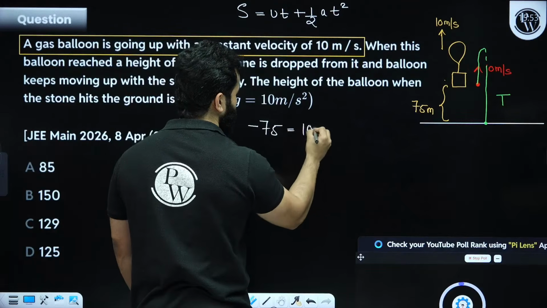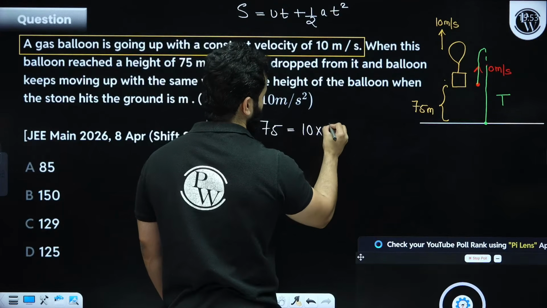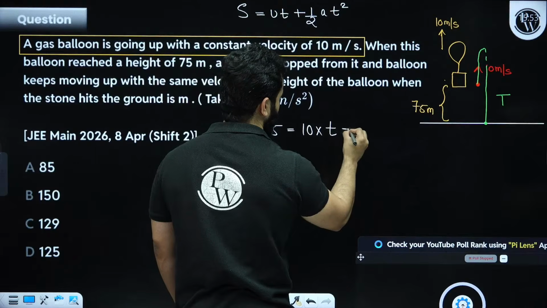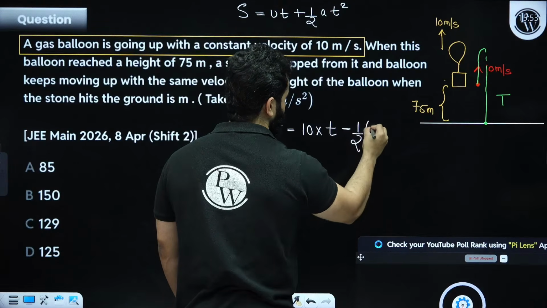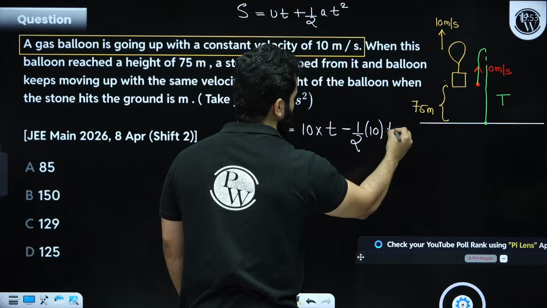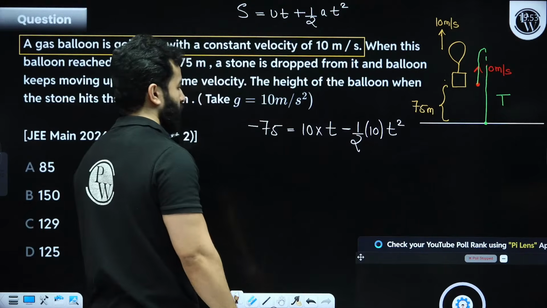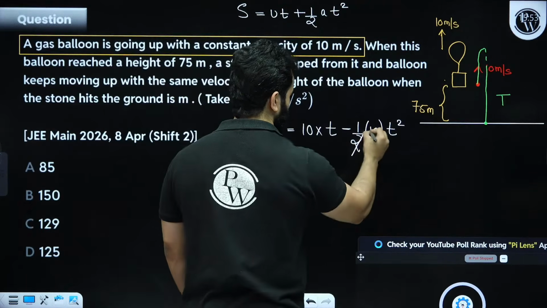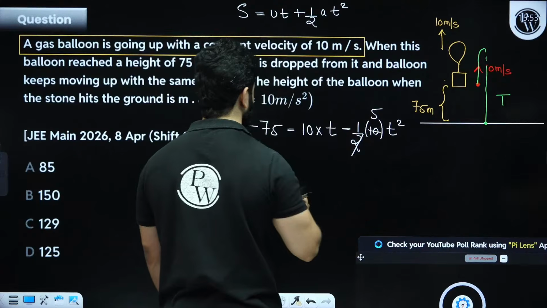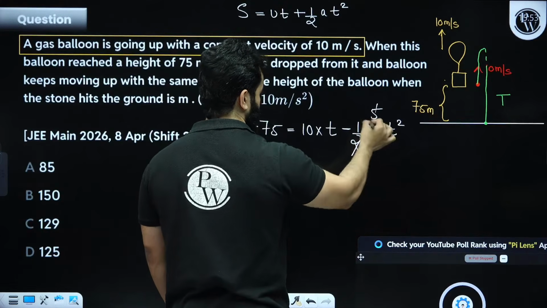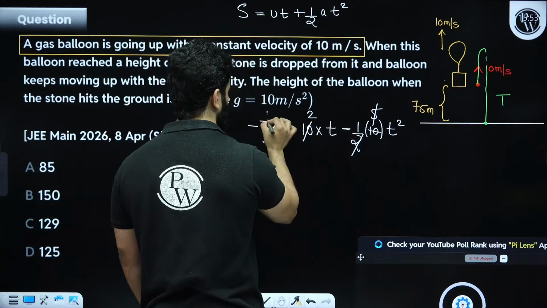Initial velocity is 10. Time we have to find out, minus half 10 into t square. Hopefully everything is clear. This is 5, right? And this is 2 and this is 15.